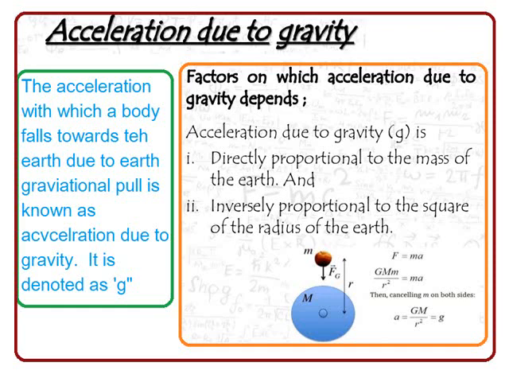So M is in the numerator. When the mass increases, g will increase, isn't it? Both of them are directly proportional. And the r, the radius, is in the denominator. So g and r are inversely proportional. Let us sum this up and see the slide. Acceleration due to gravity is directly proportional to the mass of the earth and inversely proportional to the square of the radius of the earth.